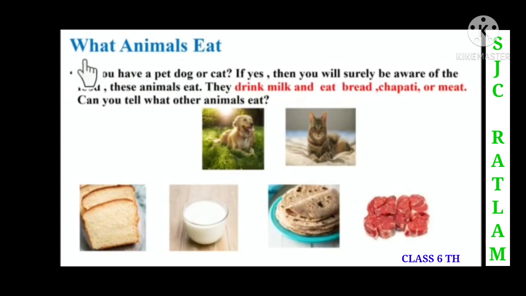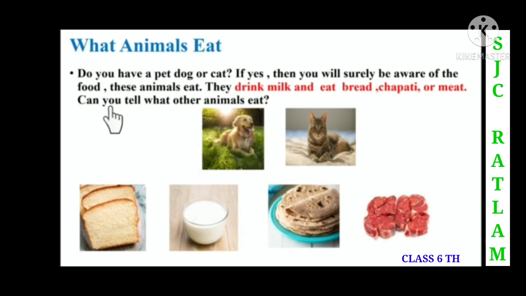Children, here we are going to discuss what animals eat. You might have seen that if you have a pet dog or a cat at home, then you will surely be aware of the food these animals eat. They will drink milk and eat bread, chapati or meat. In this picture you can see the dog and the cat. Both these animals will eat food items like bread, drink milk, eat chapati and eat meat.